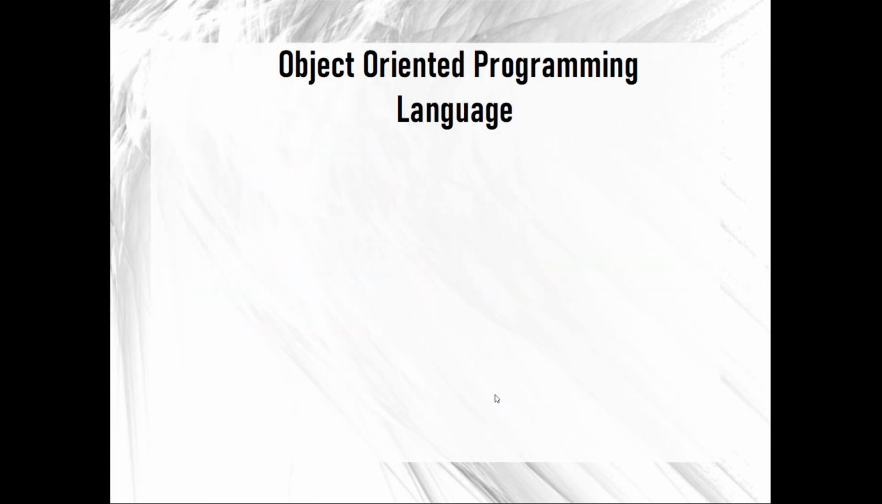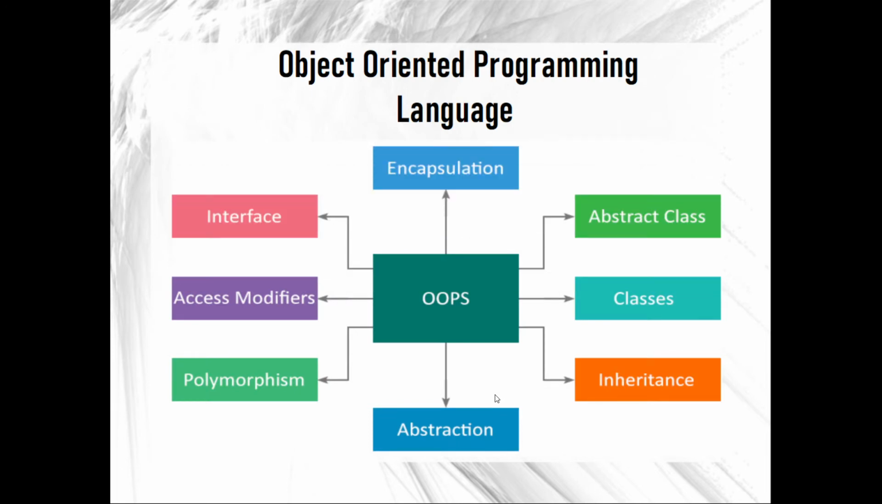Now let's look into the applications of OOPS. The main OOPS concepts used in the industry, and also in writing Java programs, are encapsulation, abstract classes, inheritance, abstraction, polymorphism, access modifiers, and interface. We will look into each topic in our next lecture. Today we will look into the concepts of objects and classes and then give a real-time example of both.